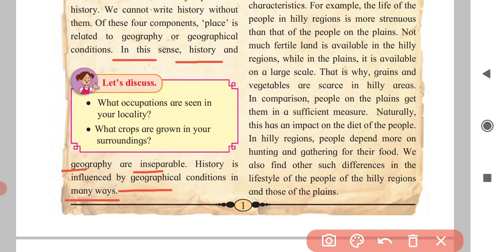Two more questions are given here. Let's discuss. The first question is, what occupations are seen in your locality? Where you are living, in your area, which occupations can you find? You have to write it here. Second, what crops are grown in your surroundings, in the village where you are living? Which crops grow there, you have to write here. Okay dear students, now we can go to the next.